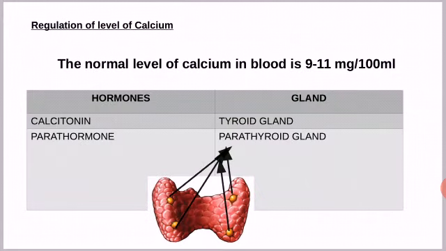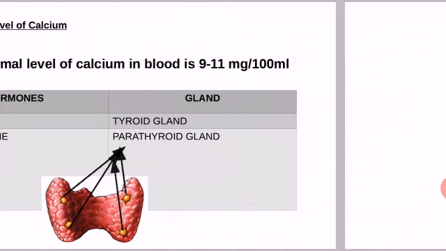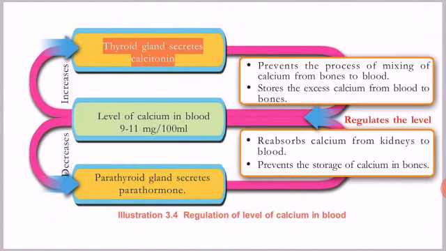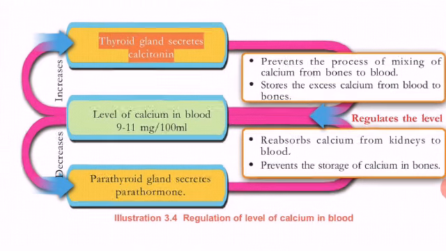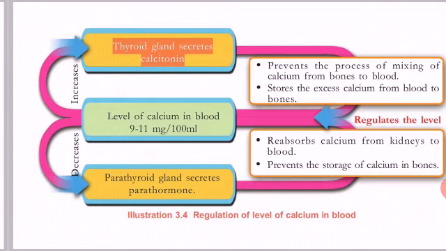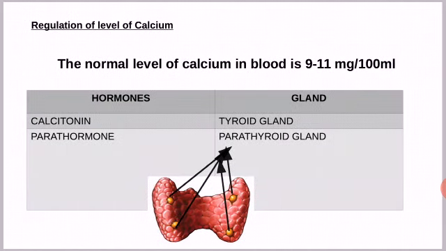We will learn the detail in the next class. There is an illustration in the textbook, 3.4, showing the maintenance of calcium by calcitonin and parathormone. We will study it in detail in the next class.